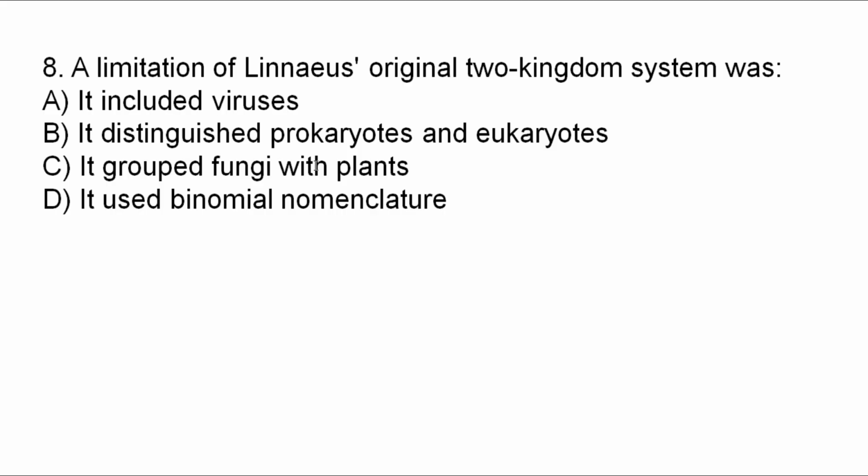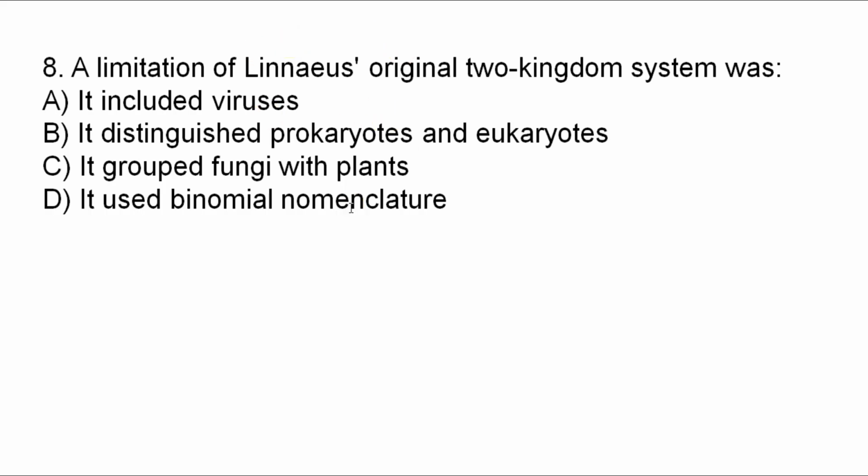Question number 8. A limitation of Linnaeus' original two-kingdom system was: A, it included viruses. B, it distinguished prokaryotic and eukaryotic organisms. C, it grouped fungi with plants. D, it used binomial nomenclature. Which one is the limitation, the weakness of this two-kingdom system of classification introduced by Carolus Linnaeus?